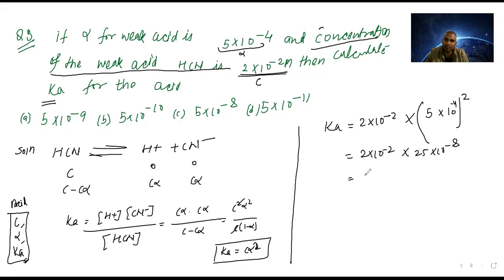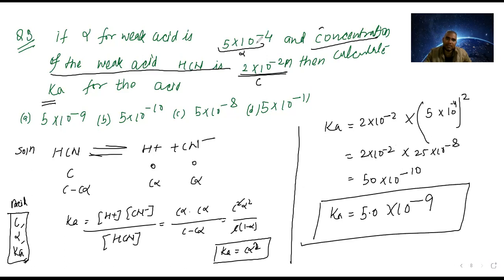25 into 2 is 50, into 10 power minus, how much? Here you see minus 2 minus 8 is minus 10. So here 0 is there. Now place the 0 this side. So K is equal to 5.0 into 10 power minus 9. This is the Ka value. Which option is correct, Janab?